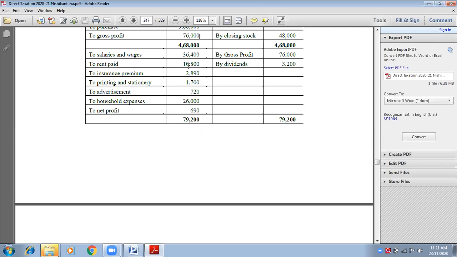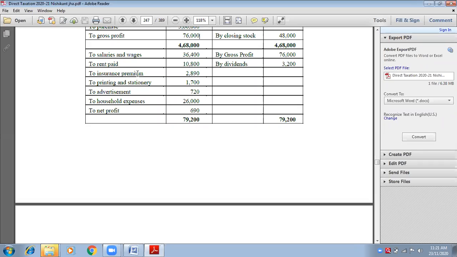Yes. Next, insurance premium. Now this insurance premium can be a life insurance premium, a personal expenditure. Life insurance of wife, it can be related to your wife, your husband, your family, or it can be related to your factory also. Insurance of goods, insurance of stock.